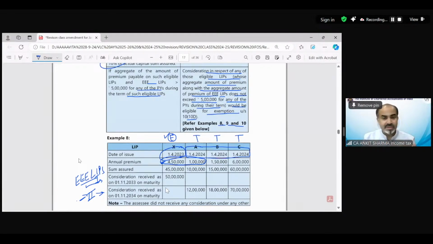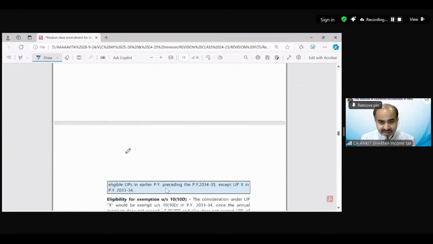When you take a new policy on 1st April 2024, the 10% condition has been fulfilled, but the aggregate is 450 and 1, that is 550. So you cannot take the exemption of policy A. When we talk about policy B, now 450, 1 and 150 in aggregate exceeds 5 lakh, you cannot take the benefit. And you can see C is individually 6 lakhs. So even if you aggregate it, this condition is not being fulfilled. So all three policies are taxable. These are very interesting examples.